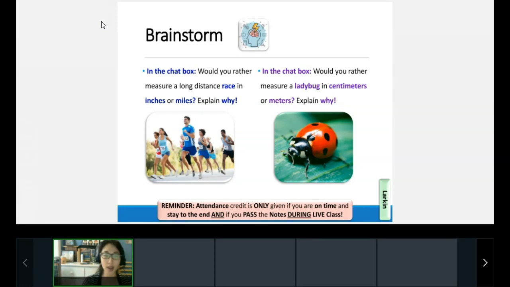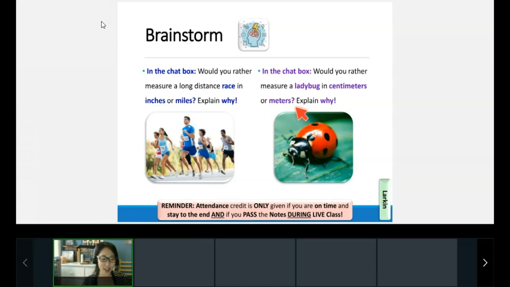Awesome. What about, let's try this one on the right then. Would you rather measure a ladybug in centimeters or meters? Would you rather measure a ladybug in centimeters or meters, and why? Yeah, if you choose the inches for the race, you're crazy.